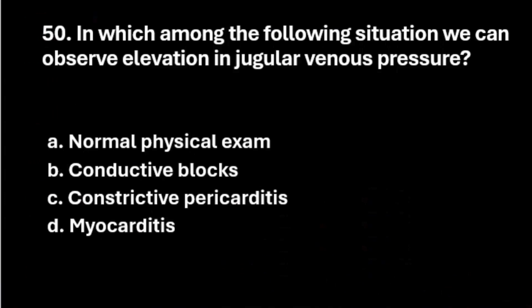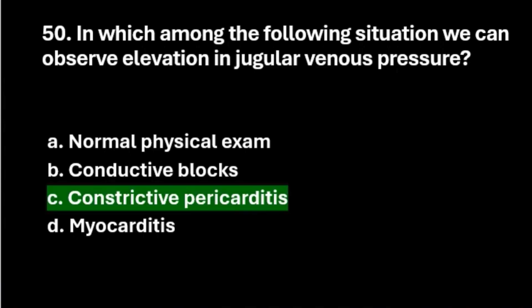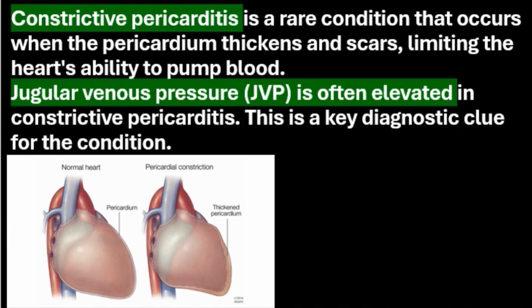Final question of this session. In which of the following situations can we observe elevation in jugular venous pressure? Option A, normal physical exam. Option B, conductive blocks. Option C, constrictive pericarditis. Option D, myocarditis. Let us see the right answer. The right answer is constrictive pericarditis. Constrictive pericarditis is a rare condition that occurs when the pericardium thickens and scars, limiting the heart's ability to pump blood.